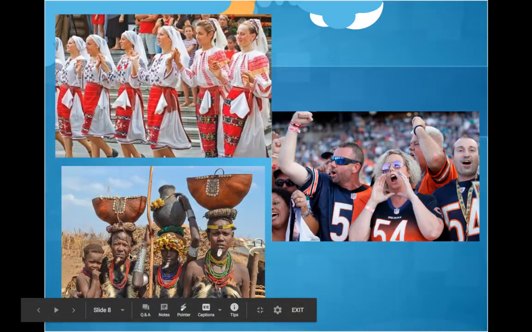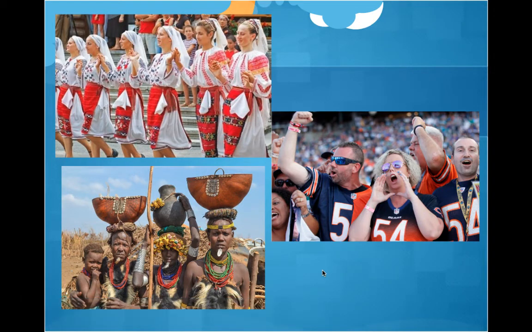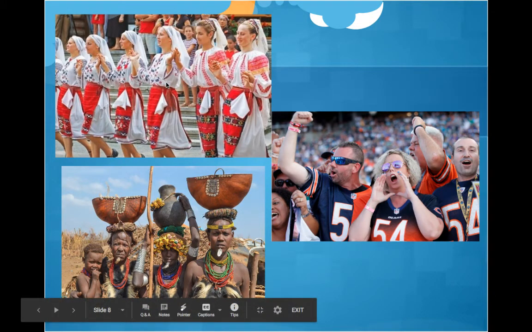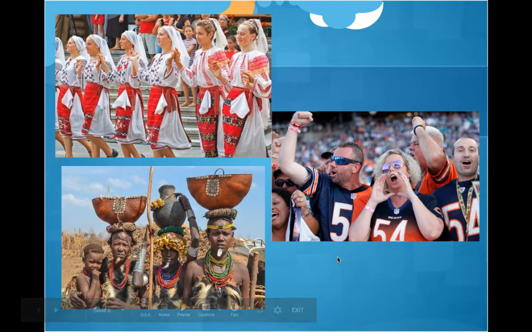Now, what's really cool about region is that it actually doesn't even depend on something that's part of the earth or part of the landscape. Region can also include the people who live there because people have things in common with them as well. Take, for example, the women that you see up here in this upper left-hand picture. You can see that there's something that they obviously have in common with each other. The way they're dressed, it looks like the dance they're doing is somehow united with each other.